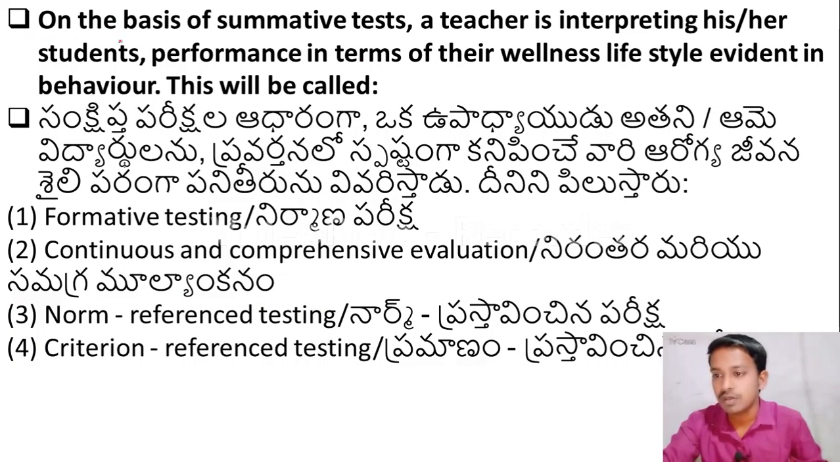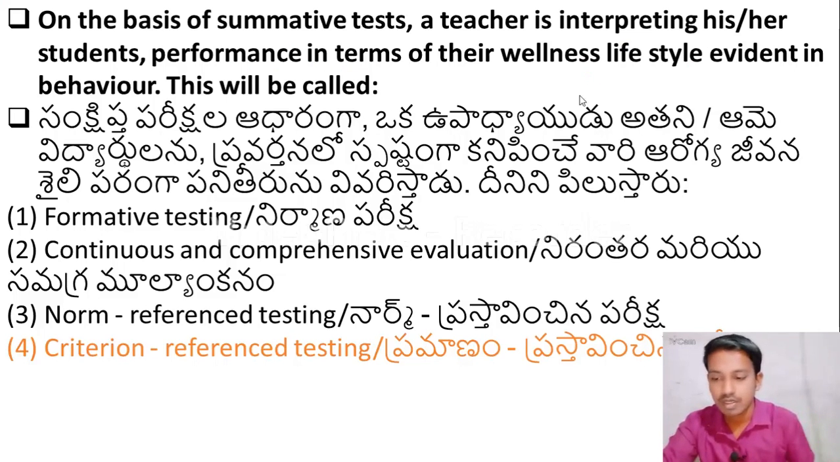The next question, on the basis of summative tests, a teacher is interpreting his or her students' performance in terms of their wellness lifestyle evident in behavior. This will be called option 1, formative testing, option 2, continuous and comprehensive evaluation, option 3, norm referenced testing, option 4, criterion referenced testing. Okay, when a teacher is checking students' performance in terms of their wellness lifestyle, it is known as the criterion referenced test. Please remember, it is known as the criterion referenced test.